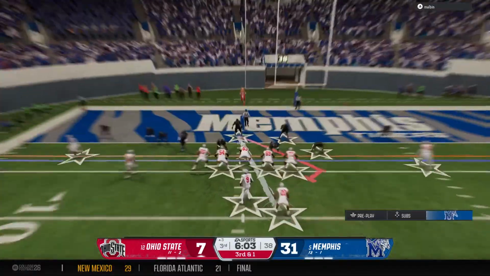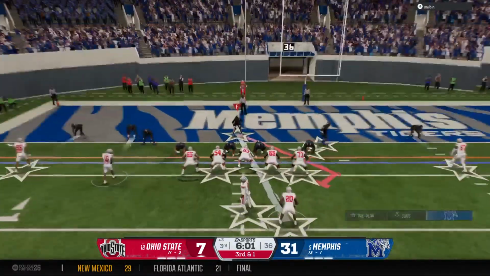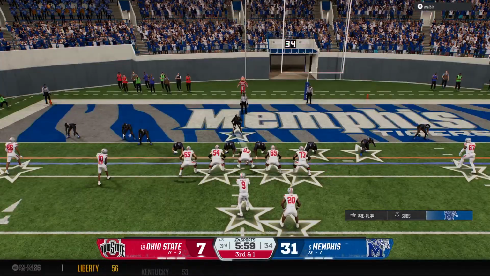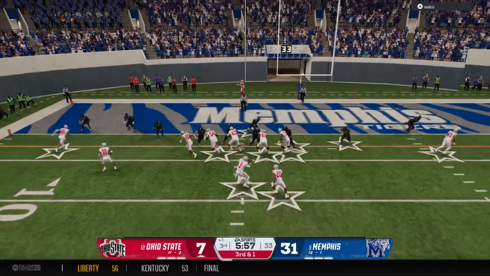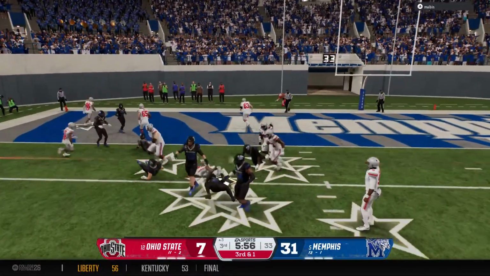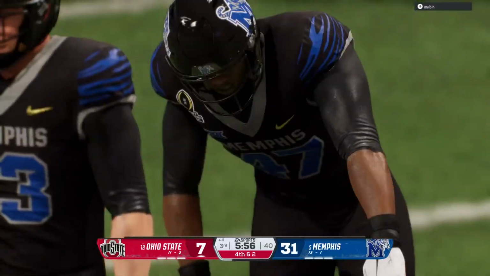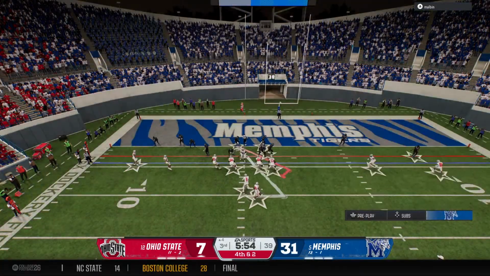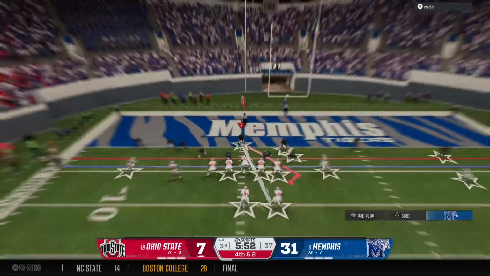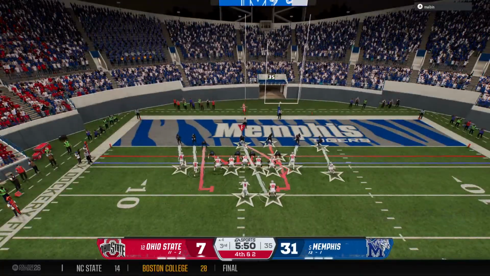And they convert here on third down in the red zone. This is a 4-point type of play, touchdown or field goal. Can he make it to the marker? The defense all over him. They stop him right at the line. Still down by double digits in the third quarter. They're going to go for it on 4th down.